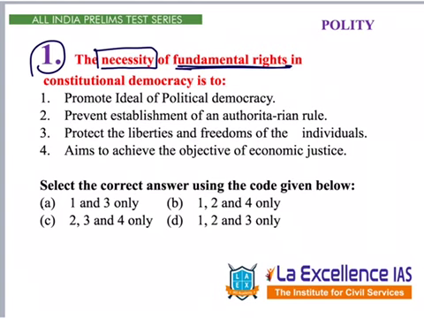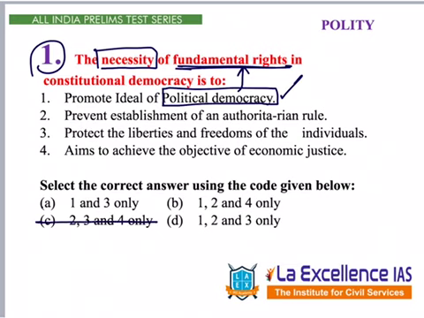First point says, promote ideal of political democracy. Political democracy is the ideal of fundamental rights. By preliminary reading of fundamental rights itself, we can say it promotes political democracy. So it is correct. So let us eliminate C.